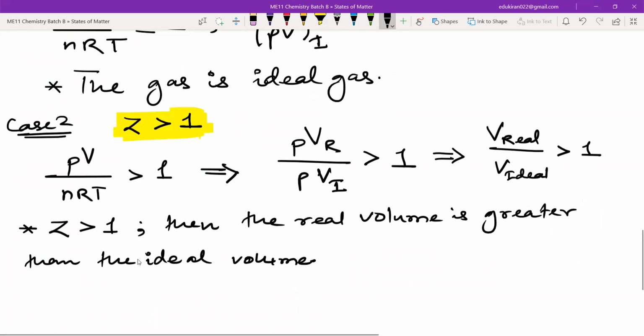Now tell me and think about the compressibility. If the volume is greater than expected and greater than the ideal volume, then will the gas be more compressible or less compressible? Can we compress the gas? Think about it. If the volume is greater than the ideal volume, what does it say about the gas?